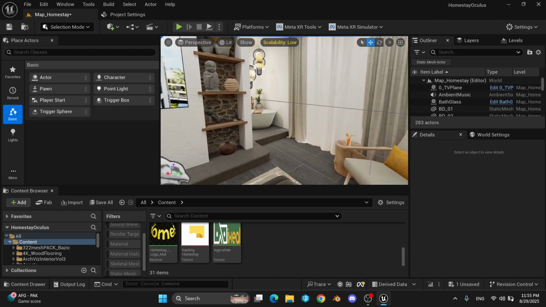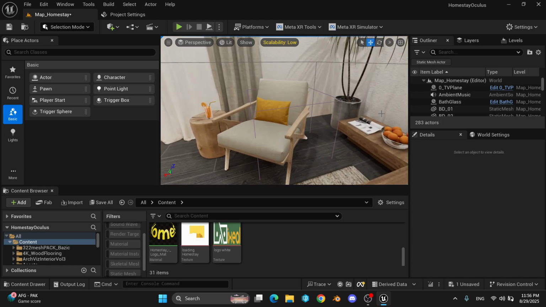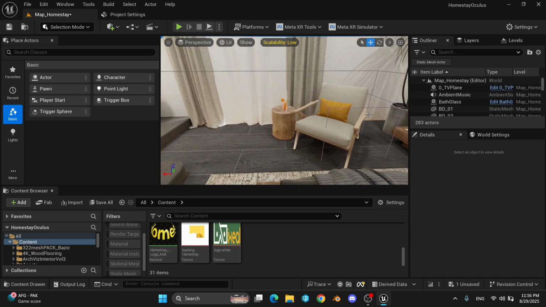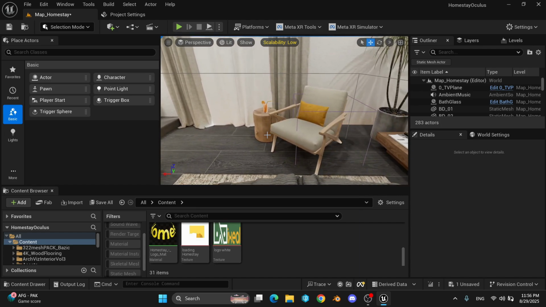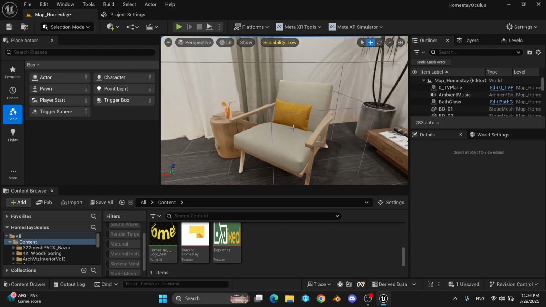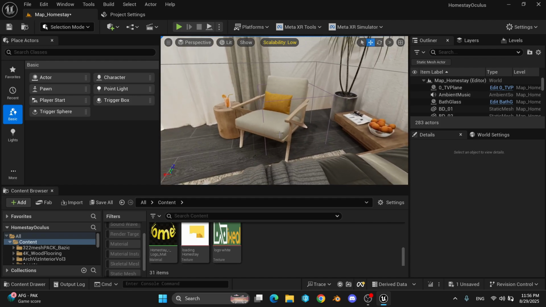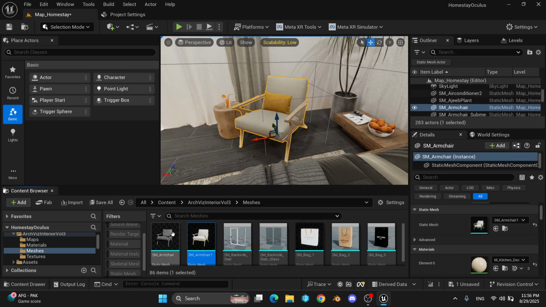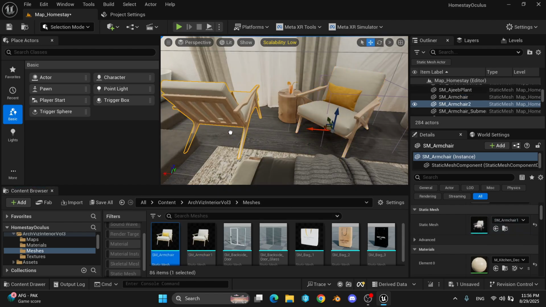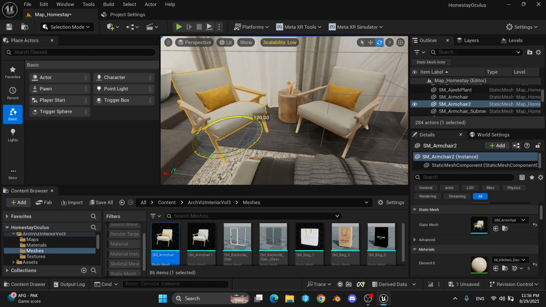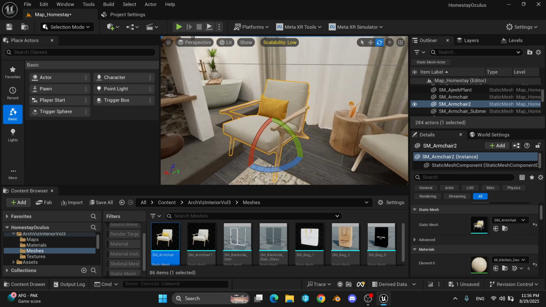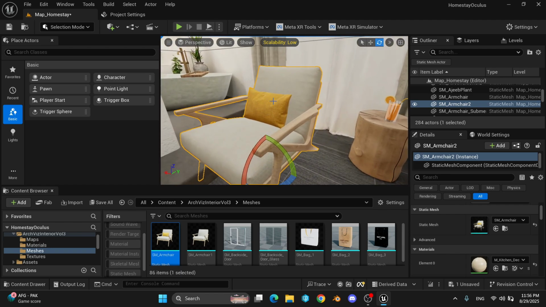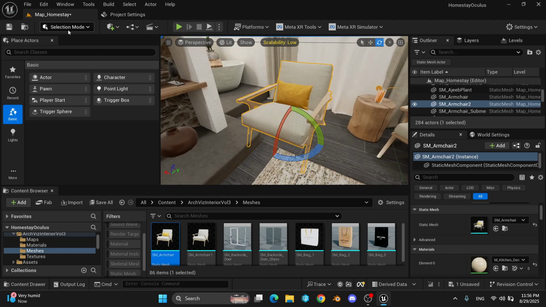Alright, so we are back here in the level, and first let me tell you why this issue happens. This happens when you try to detach some part of a mesh from an object. So for example, if we look at this chair, let me bring the original version. Okay, and then with the modeling tools, I want to detach or separate the pillow from this object. So let's do it.